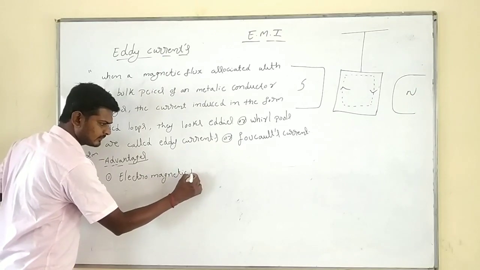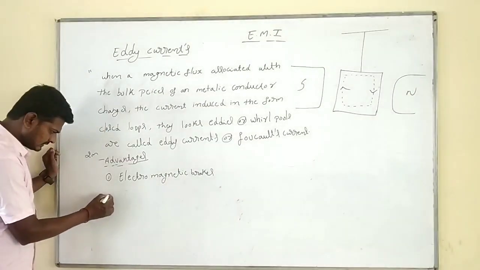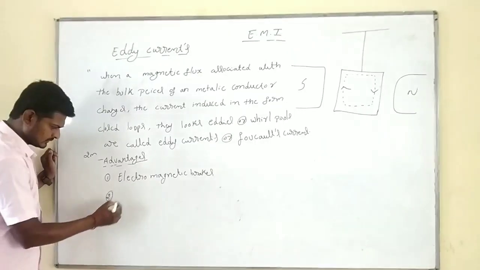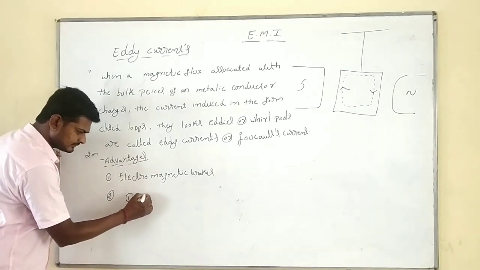First one, electromagnetic brakes. Second one, they are used in deadbeat galvanometers.